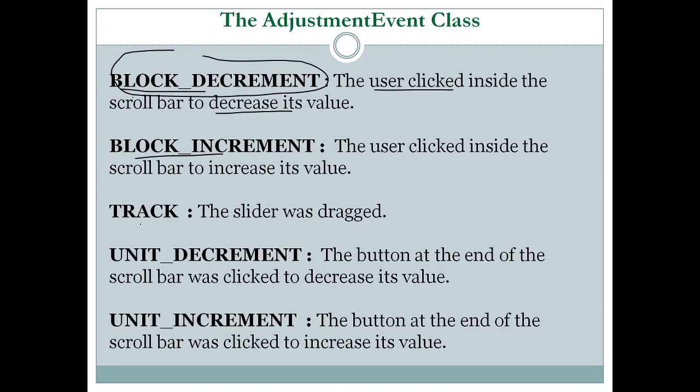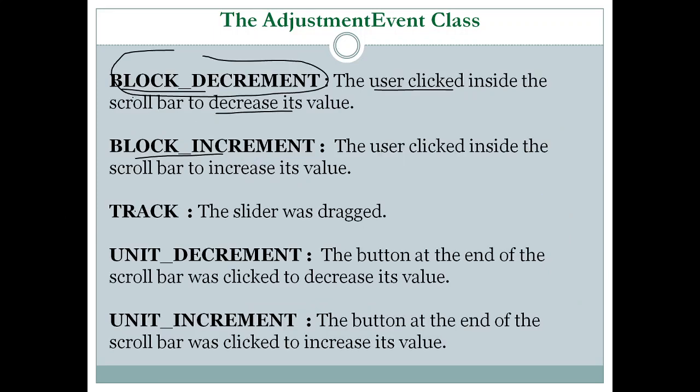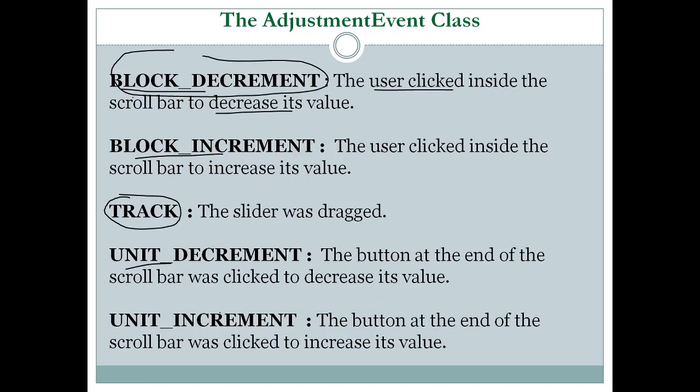Then we have TRACK. The slider was dragged. You can see this is a slider. When we drag it up or down, the TRACK constant is set. Then UNIT_DECREMENT and UNIT_INCREMENT are set when we click on the arrows at the top or at the bottom.